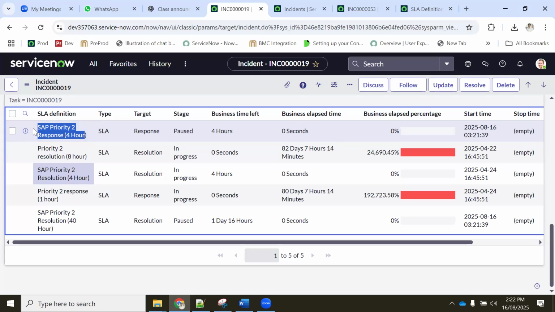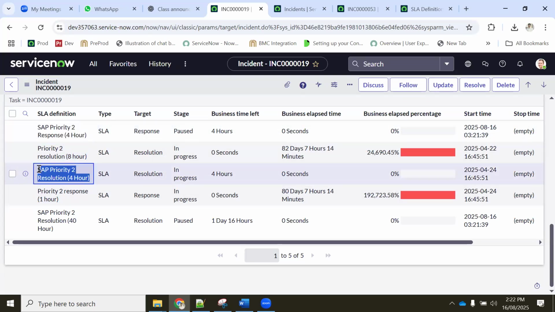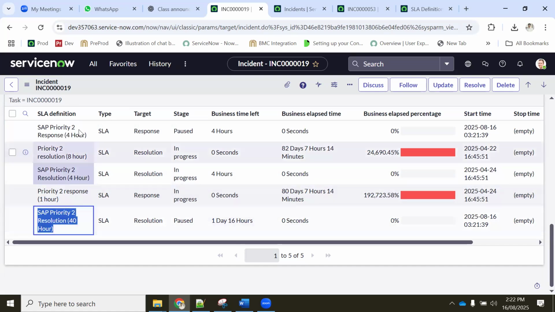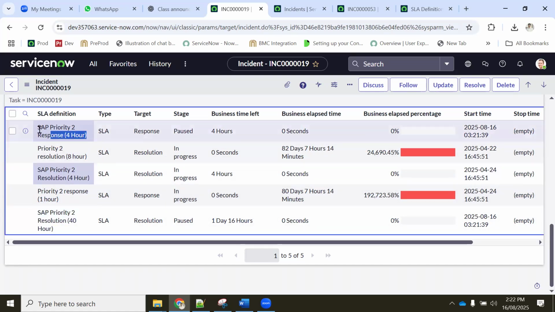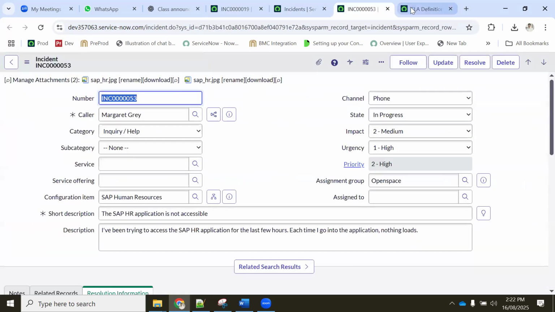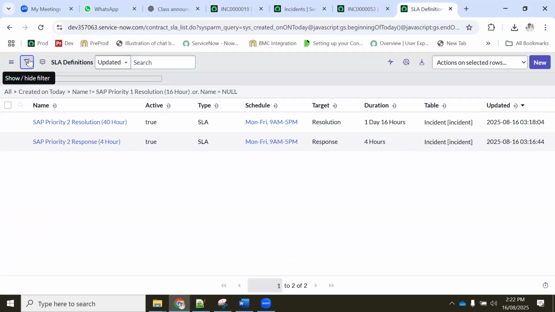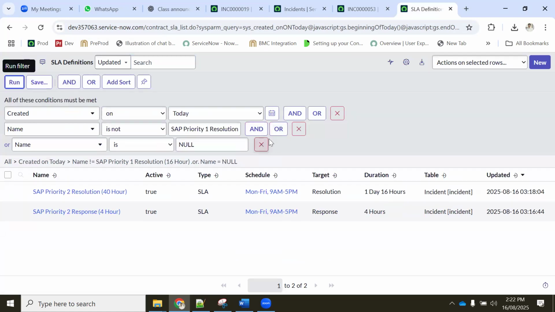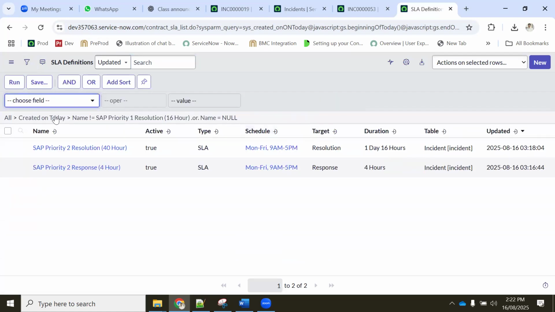Okay, yesterday we might have configured this one. So let's take only this 4 hours and this 40 hours. Let's see what this is. Why is it showing this one twice? So we need to troubleshoot also, right?